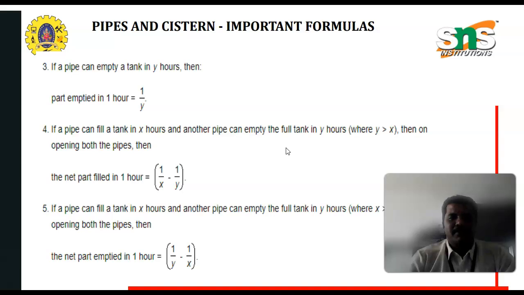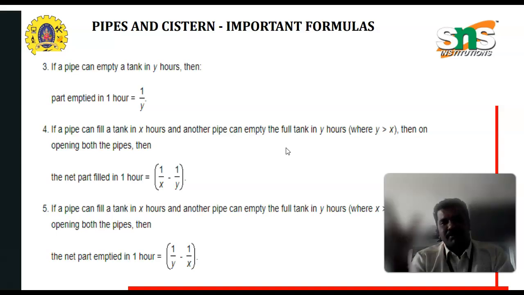If one pipe can fill the tank in X hours and another pipe can empty the full tank in Y hours, where Y is greater than X, then on opening both the pipes, the net part filled in 1 hour is equal to 1 by X minus 1 by Y. Here in this particular formula, both the inlet and outlet pipes are opened.